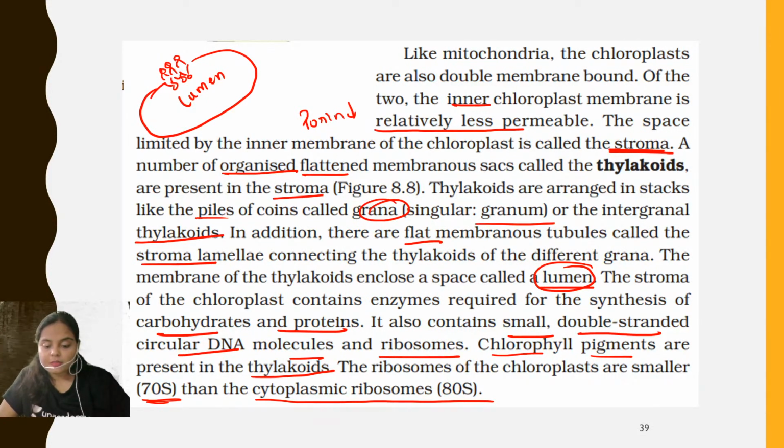So this was about the semi-autonomous cell organelles. Since they are not dependent on the nucleus completely for their requirement of protein, they are known as semi-autonomous. They contain their own ribosomes, their own DNA, RNA. They are able to synthesize some of their proteins, and that is why they are semi-autonomous. Another important point is the endosymbiotic origin theory, because they are known to have evolved when a eukaryotic cell might have engulfed a prokaryotic cell, because their structure is relevant to a bacterial cell and they divide by binary fission. So all these structures support their endosymbiotic origin from a prokaryotic cell.